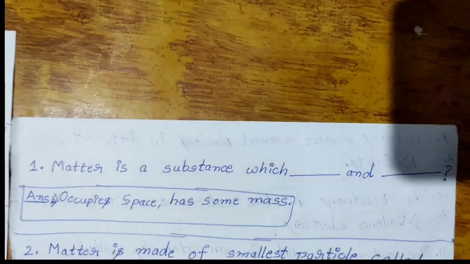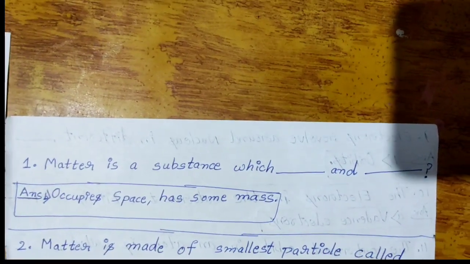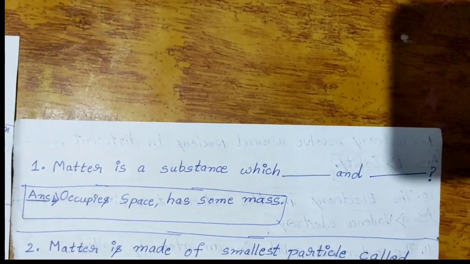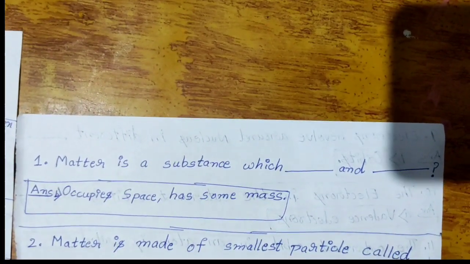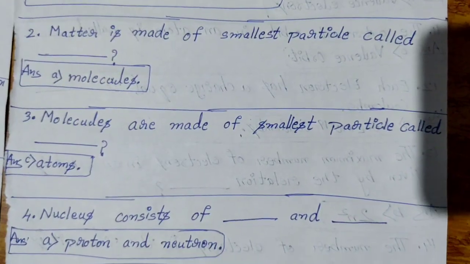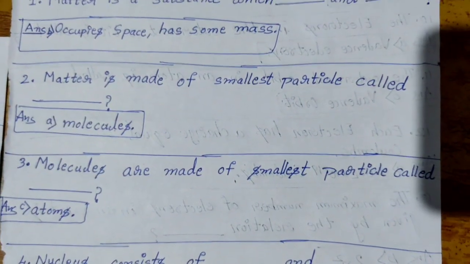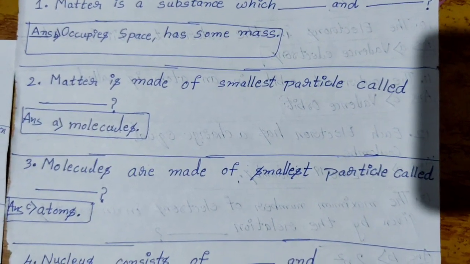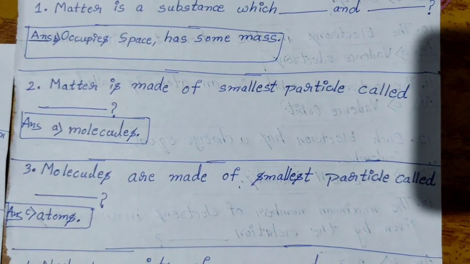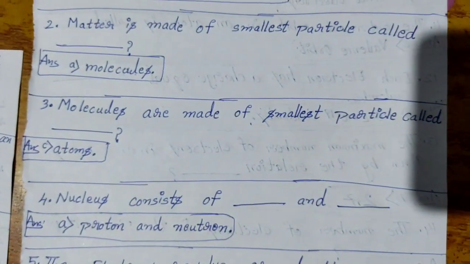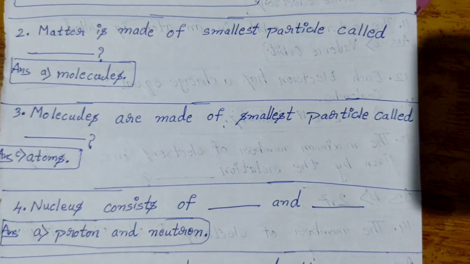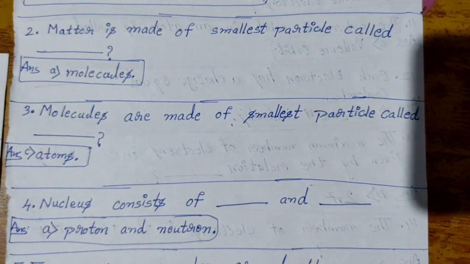First question. Matter is a substance which dash and dash. Answer: occupies space, has some mass. Next, the second question: matter is made of smallest particle called dash. Answer is molecules. Next, the third question: molecules are made of smallest particle called dash.